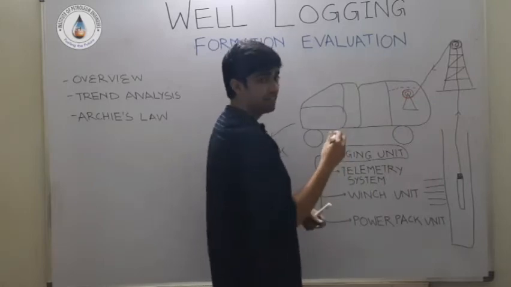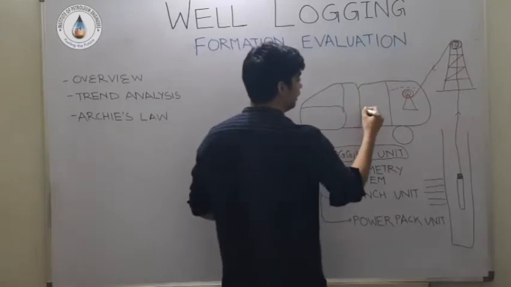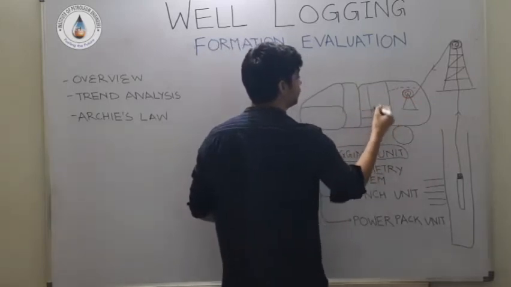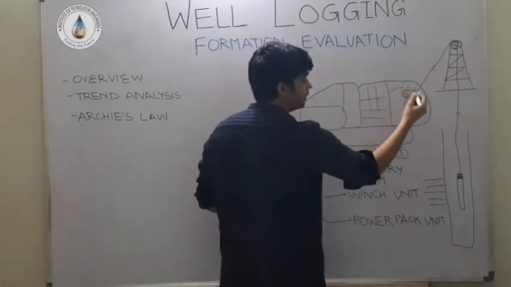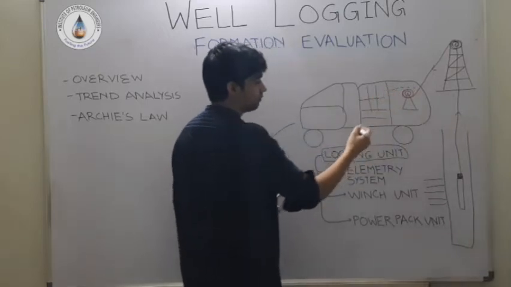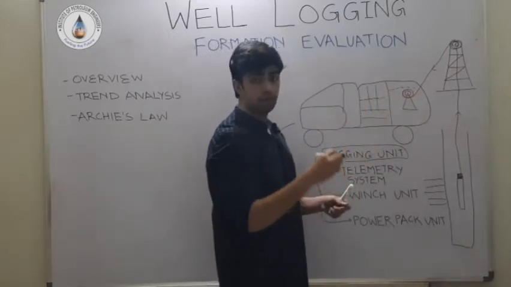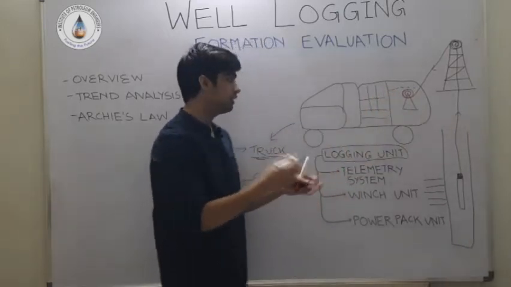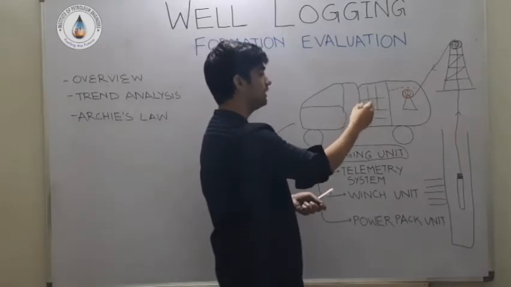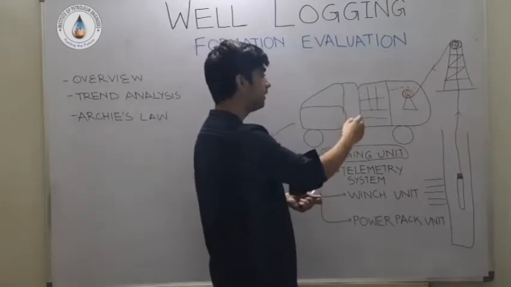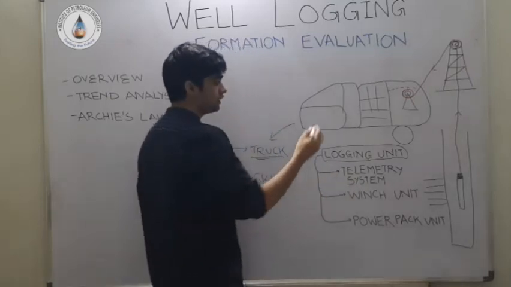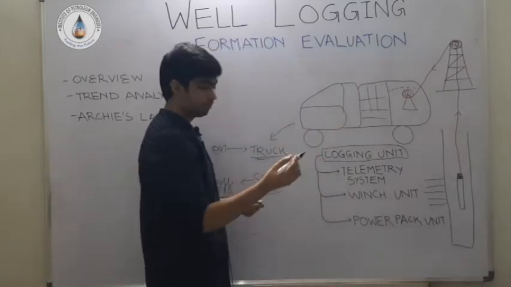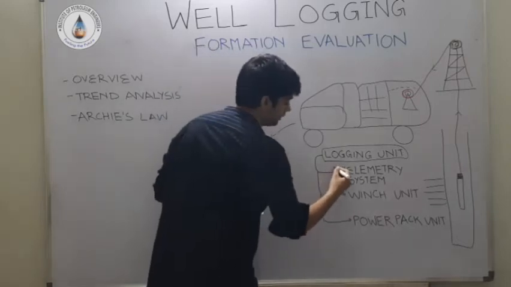Inside the logging unit, there is a large system of computers and electronics. So the information which is being received is first of all recorded and processed, such that the logging engineer or production engineer who is sitting inside the truck can analyze it visually. There are some monitors and other things which are collectively called the telemetry system.